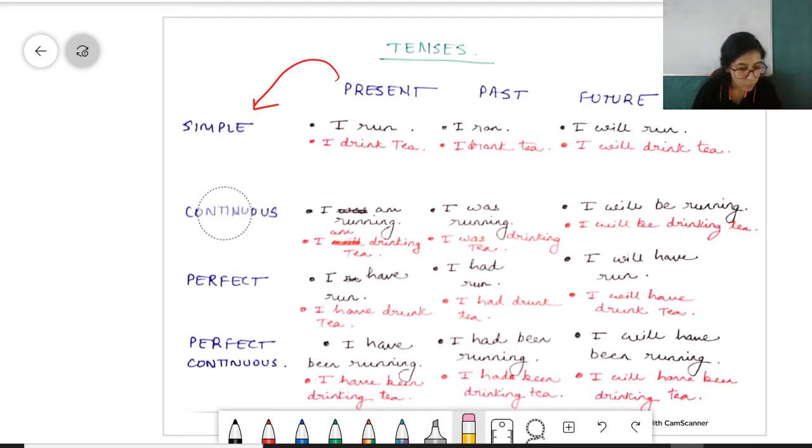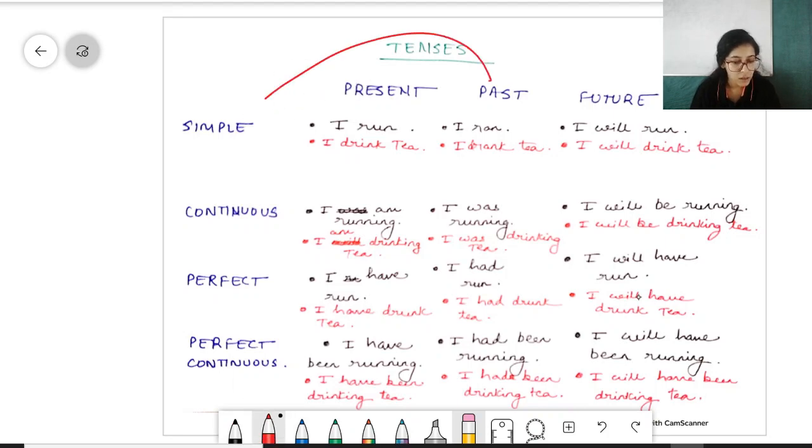Now coming back to present simple. Present simple is just basic I or he or she or anything and the verb. Alright? Without any ing, without any past tense of ed. Now coming to past simple.